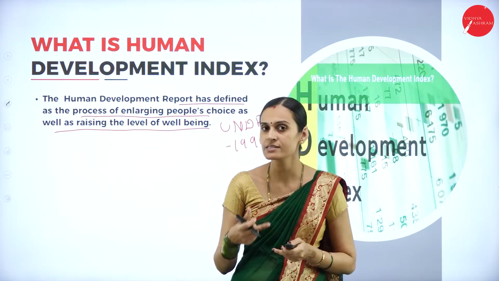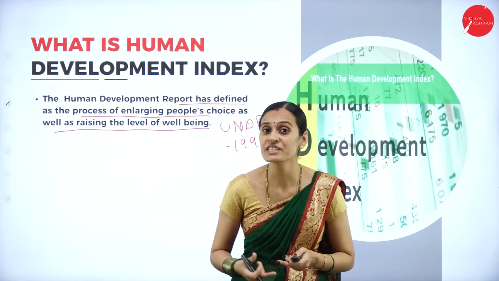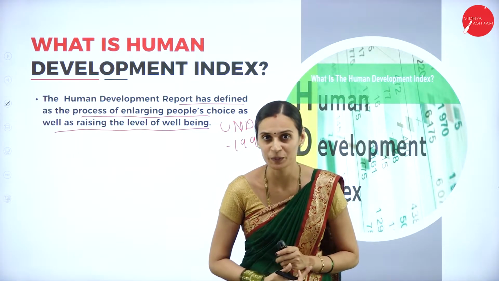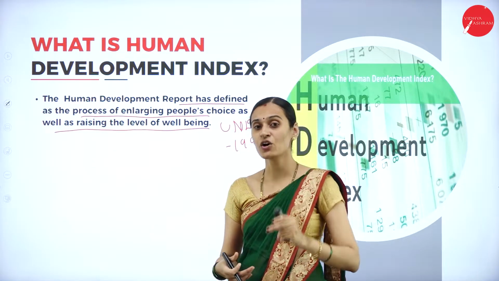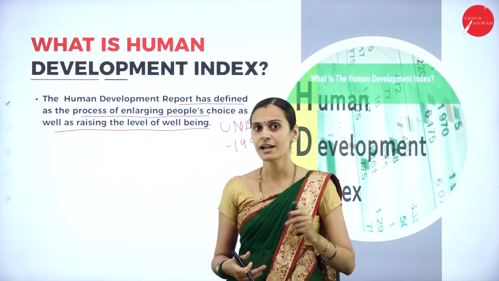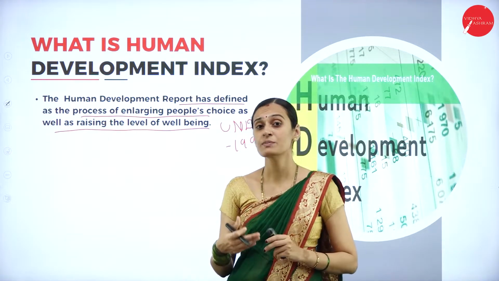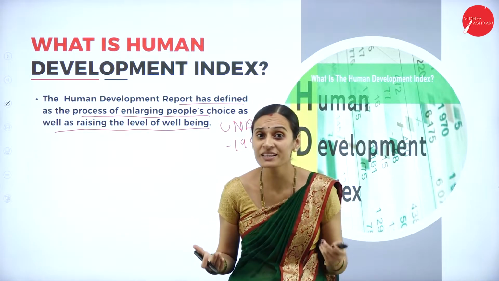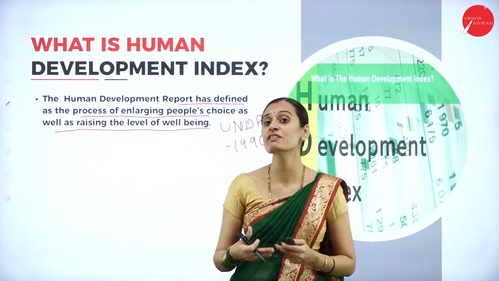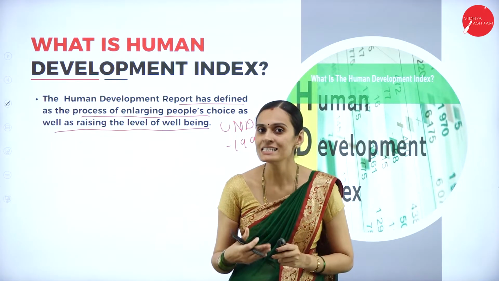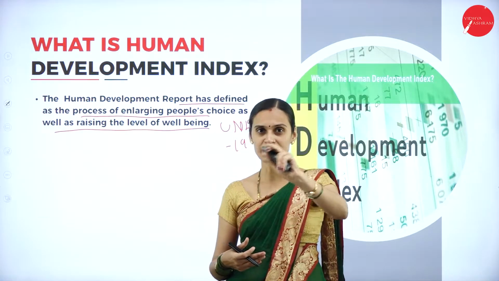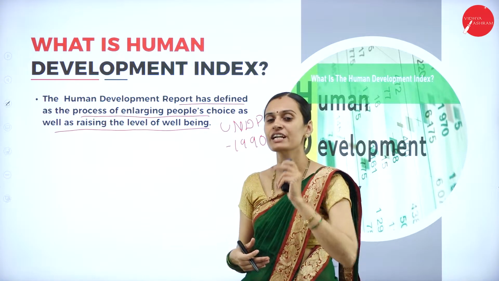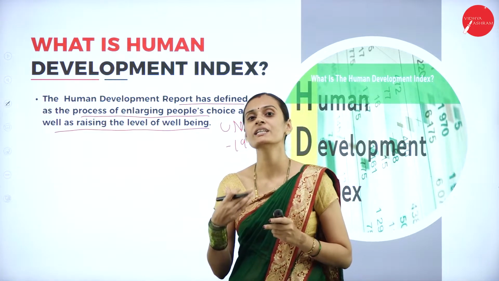The second one is educational attainment, which means expected years of school. And the third one is improving the standard of living, measured by real GDP per capita income, which indicates the standard of living of the people. That is why it is considered a significant index prepared by UNDP.